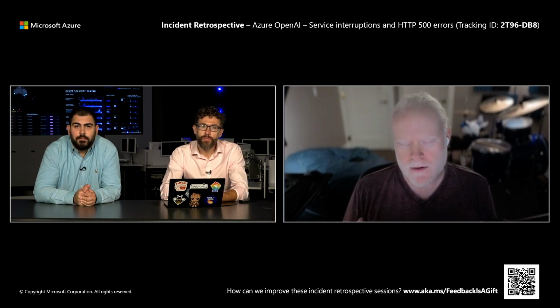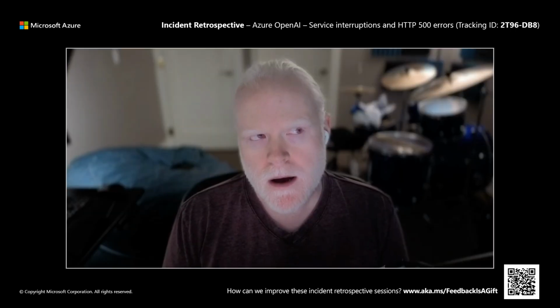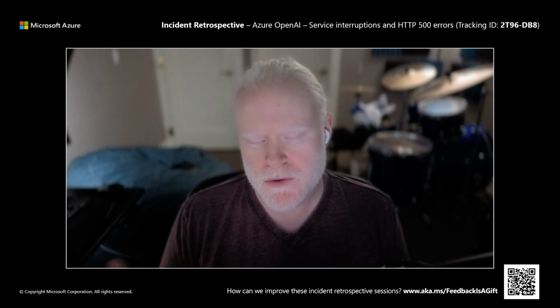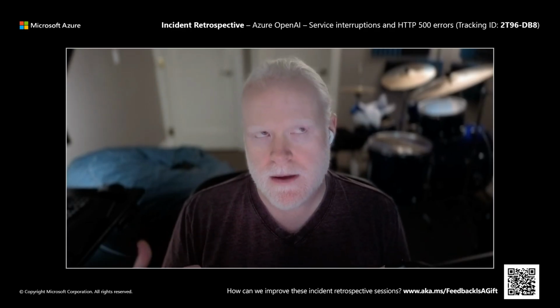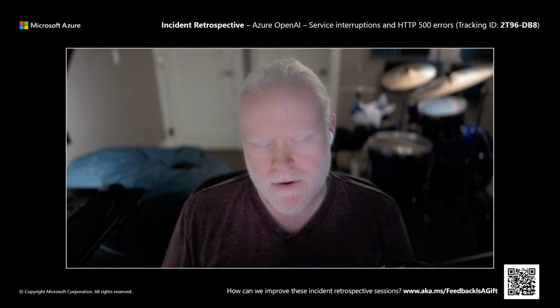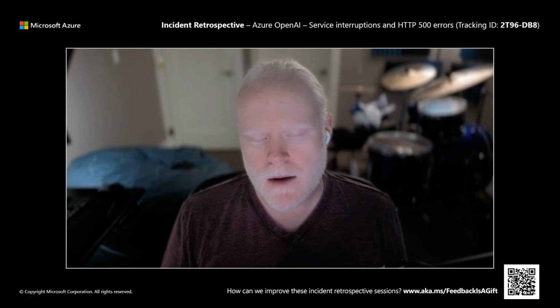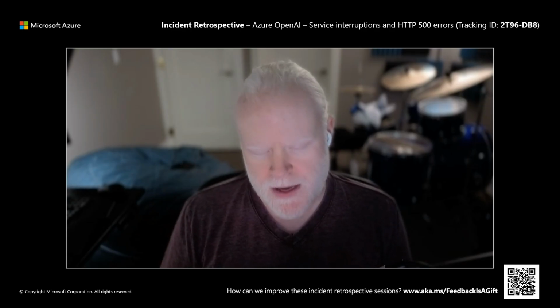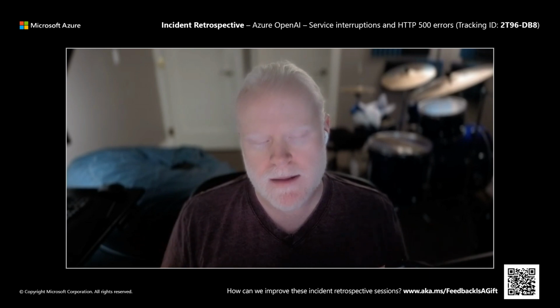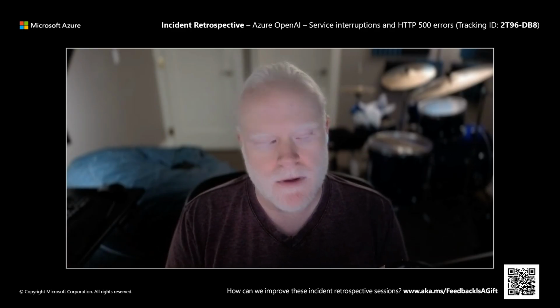So detection, I'll start there. Detection occurred through automated monitoring. We have continuous monitoring for all of our regions that ensures that we are able to serve traffic. If we see any anomalous behavior in that traffic serving, an alert fires and our engineers are brought in. I was not the on-call engineer at the time, but I was paged in. I hopped into the call, began debugging and looking into what was going on with the traffic serving in this region. And then I eventually found the issue and was able to mitigate it live and get the traffic flowing again.